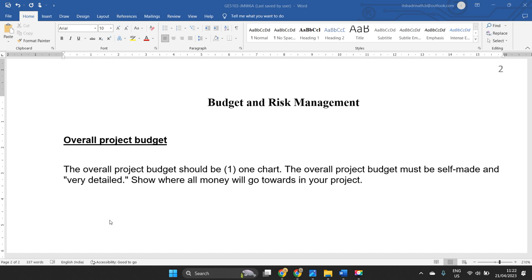The first section of the report is describing the overall budget. With respect to your project, budget speaks about what are the important elements on which you will be spending the estimated project budget money. Okay, so whatever money you have to complete the project, how that money will be spent, and what are the important elements on which you will be spending the money. You will be listing out all those activities, all those major elements, and you will be proposing what amount of money will be spent on that element.